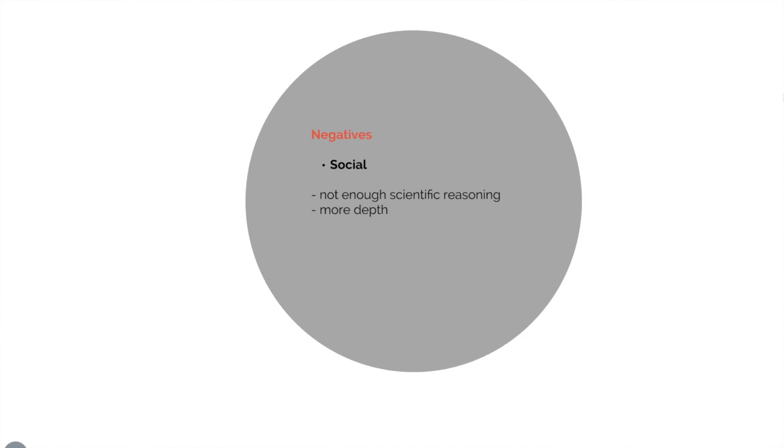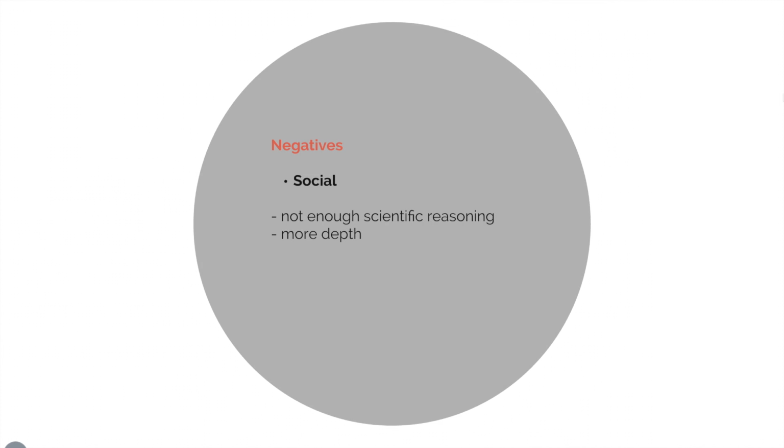For the negatives, there is a social implication. Even though the video was created with the purpose to provide helpful information to many people, there are still some parts lacking scientific reasoning. The explanations weren't deep enough, which led to the audience losing trust in the information provided. With more scientific and logical explanations, more people will be able to get motivation from this video to follow the ways to improve blood circulation.